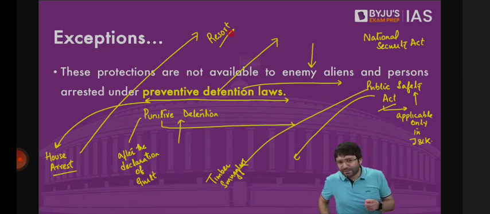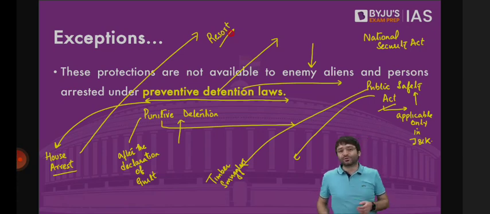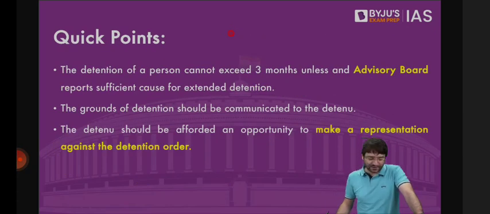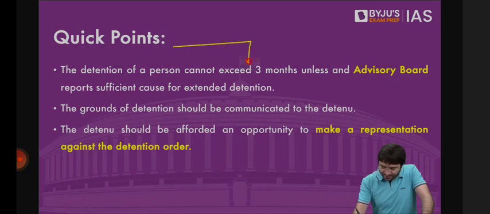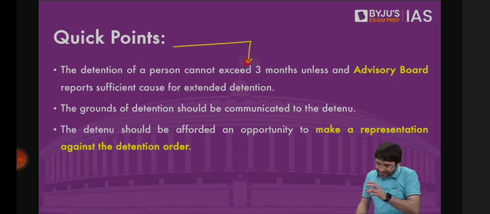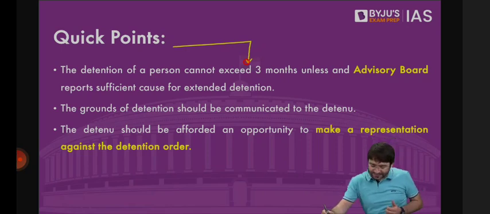But can this law be misused? Will this law be misused? Is this law being misused? Yes, it is. But for that, there are also some protections available. Protections? When you detain a person under preventive detention law, this detention cannot exceed 3 months. You can detain this individual for 3 months. After that, no. But if the detention of this individual is to continue, if he's still a danger to the society, if he's still a threat to the society, if he can still have the potential to violate public order, for that an advisory board is set up.